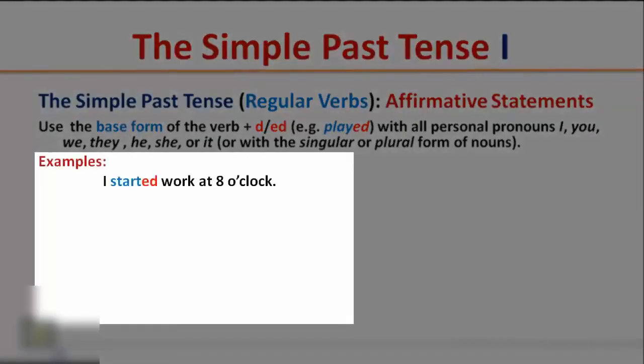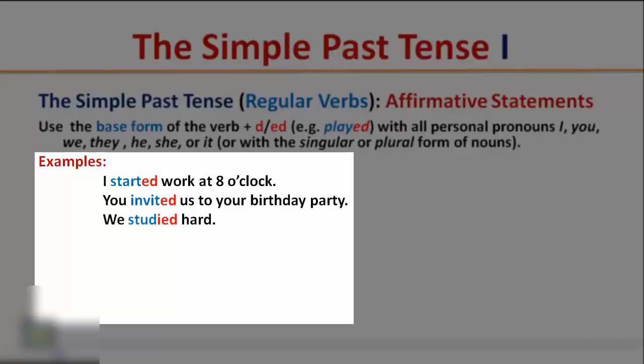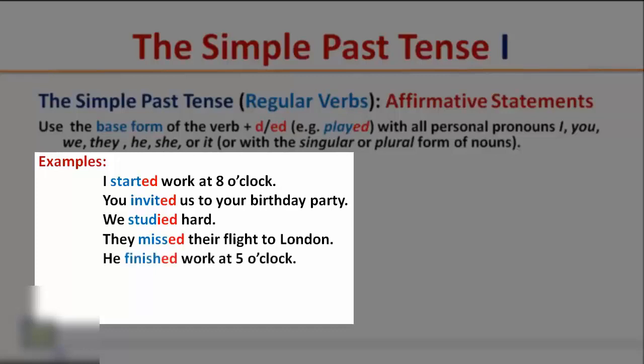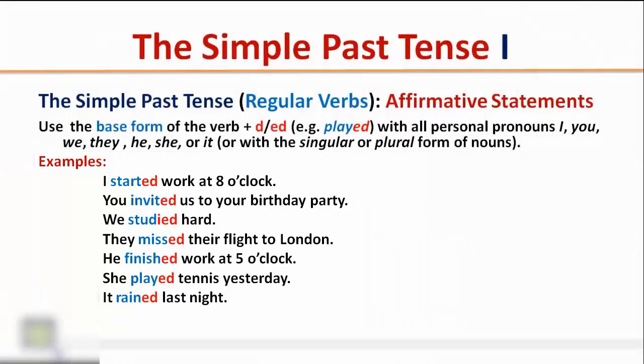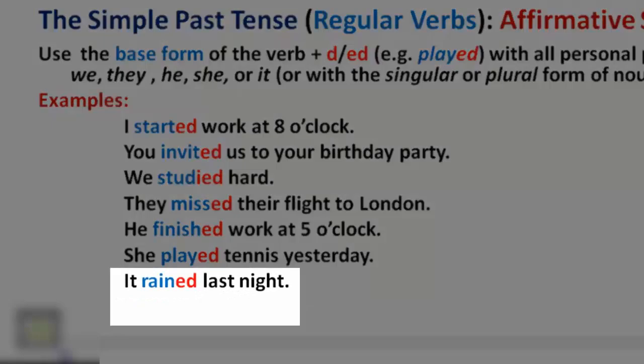Examples. I started work at 8 o'clock. You invited us to your birthday party. We studied hard. They missed their flight to London. He finished work at 5 o'clock. She played tennis yesterday. It rained last night. Notice that we form the simple past tense by adding ED to the base form.